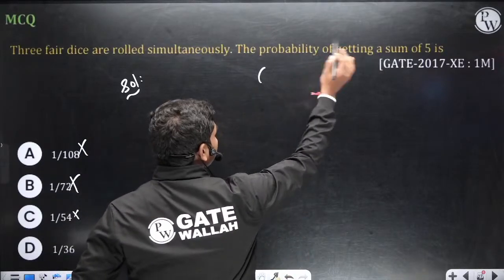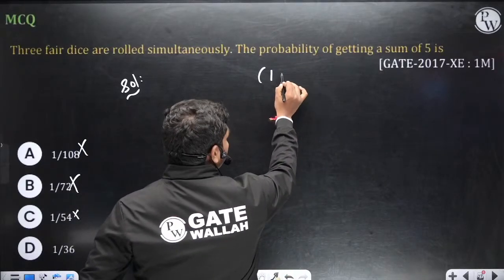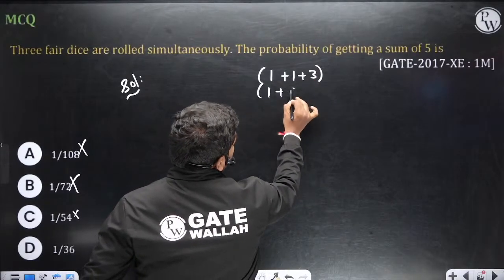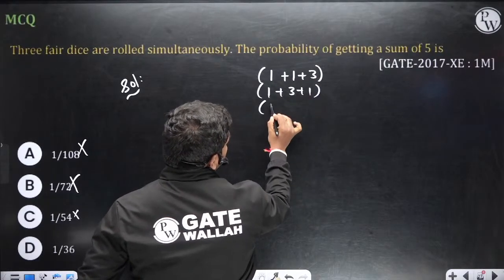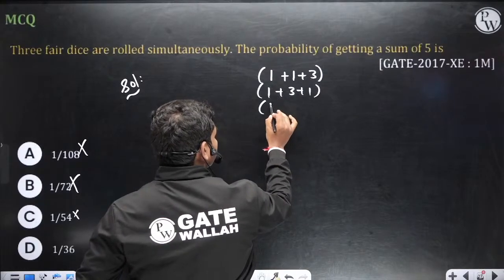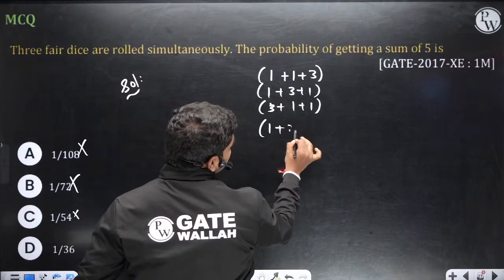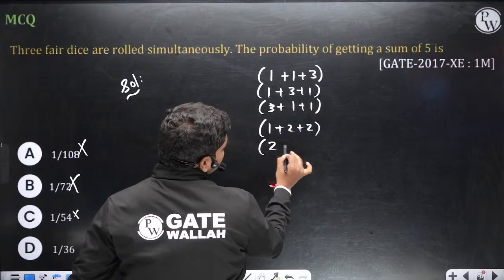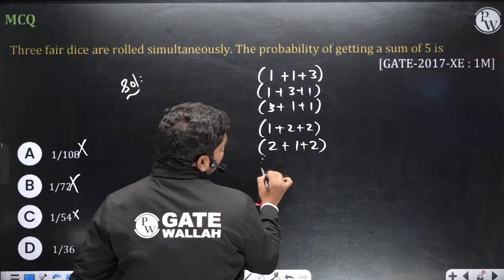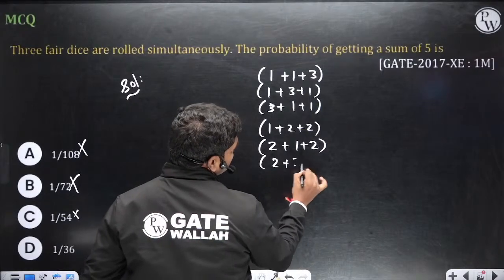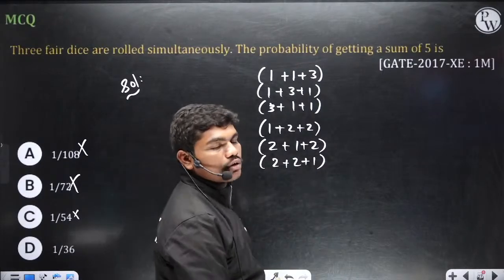When the sum has to be 5, it can be the combination of 1 plus 1 plus 3, 1 plus 3 plus 1, or 3 plus 1 plus 1, or it can be 1 plus 2 plus 2, 2 plus 1 plus 2, 2 plus 2 plus 1. Only these are the possibilities of getting a 5.